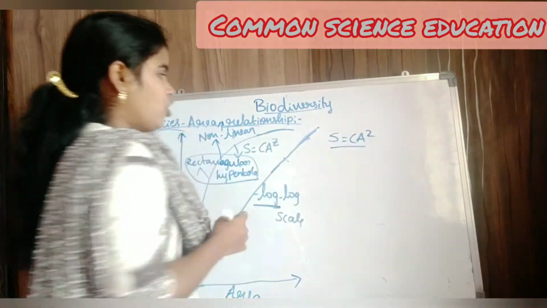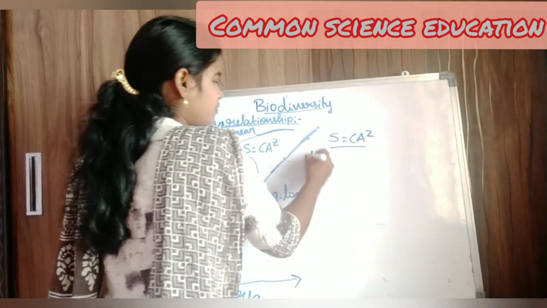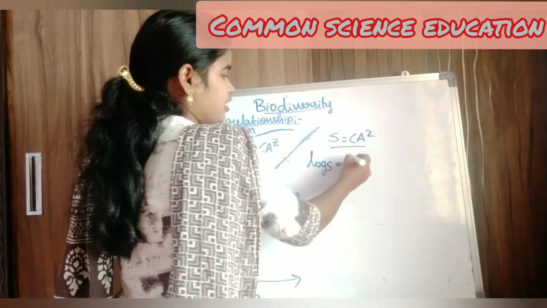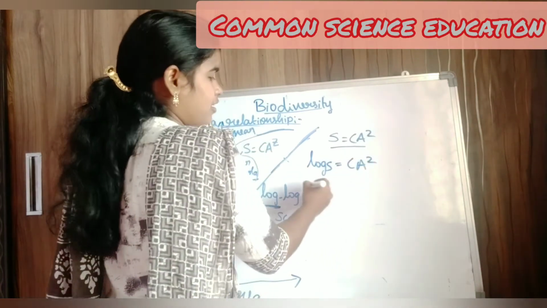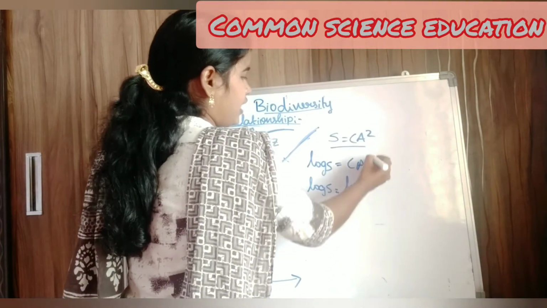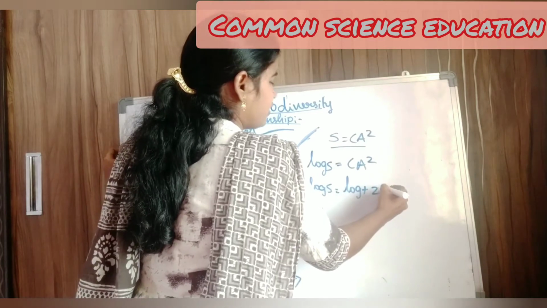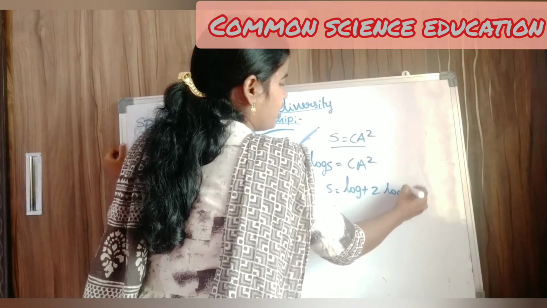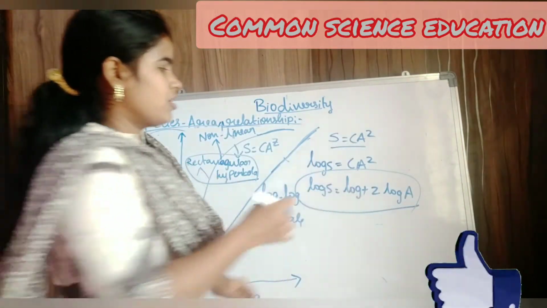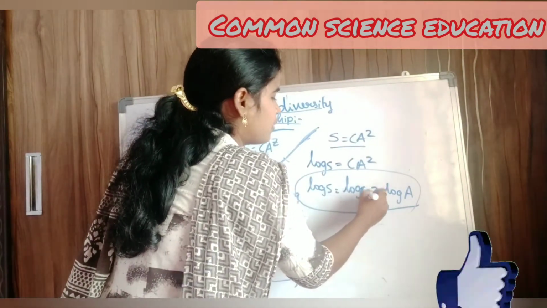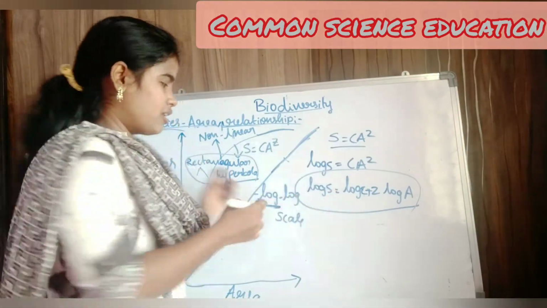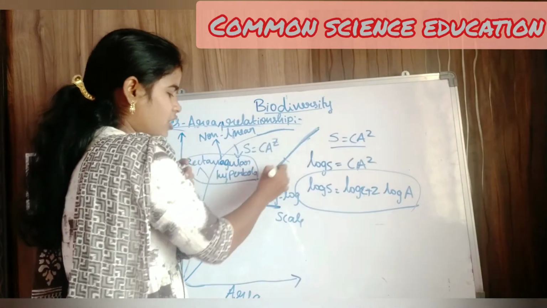When we apply log to the given equation, let's see how the equation will be. Log S = log C + Z log A, where the Z comes forward. So this is the equation: log S = log C + Z log A. This log scale gives the straight line. Okay, gives the straight line.